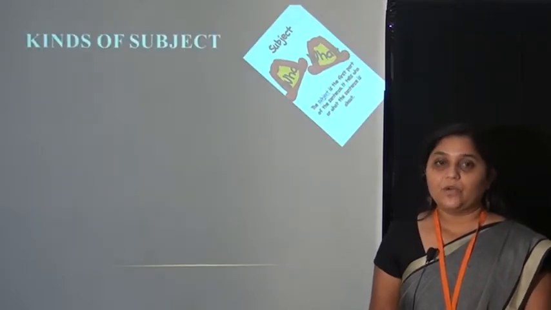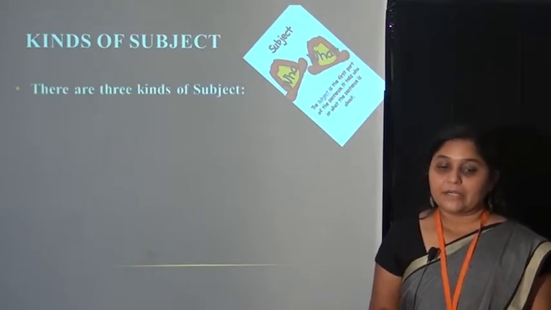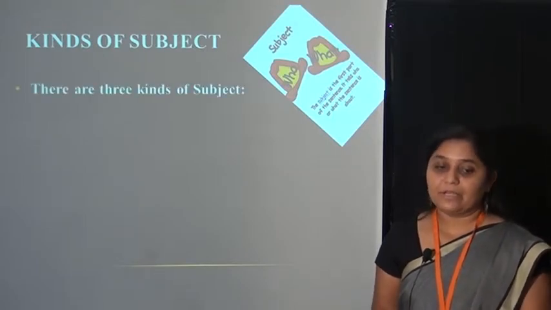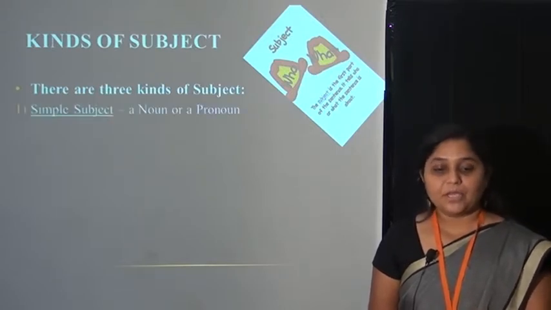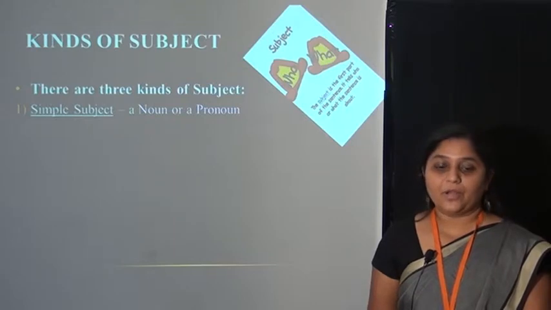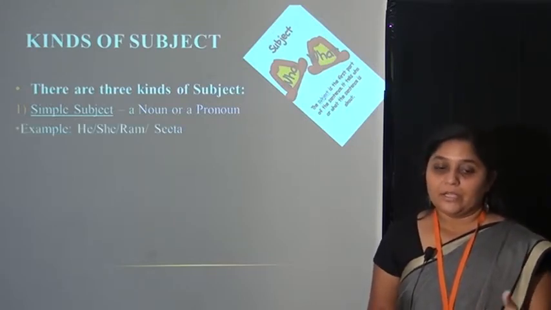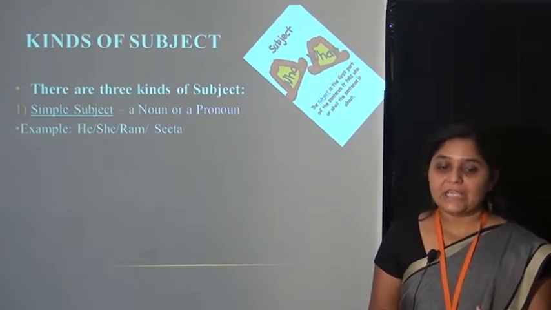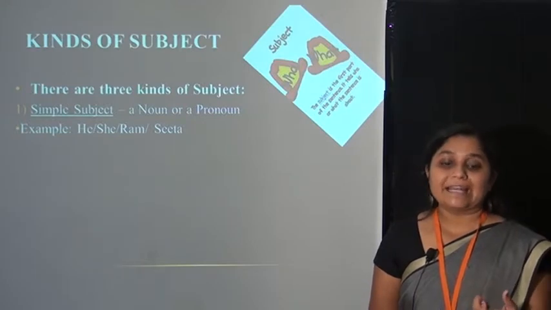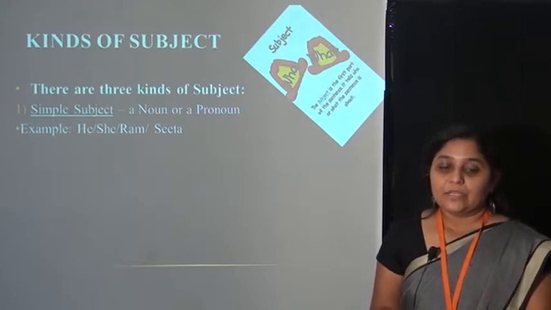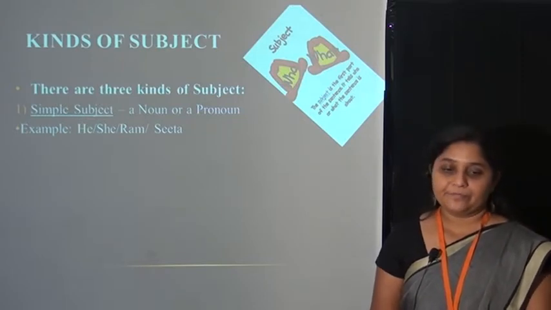Now let's see how many kinds of subjects we have. There are three kinds of subjects in English. First one, simple subject, a noun or a pronoun. The subject contains a noun or pronoun. Here we have examples: he or she, which are pronouns, and Ram and Sita, which are names of persons, or nouns.